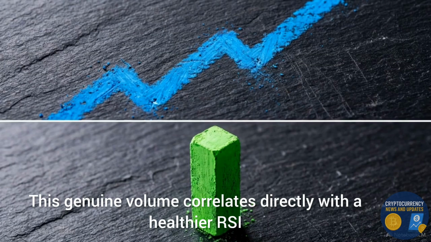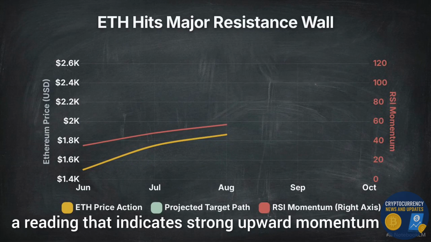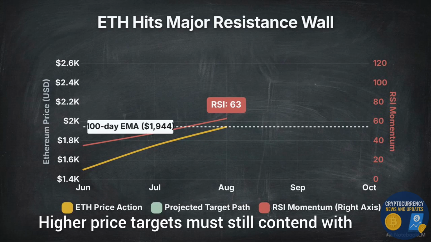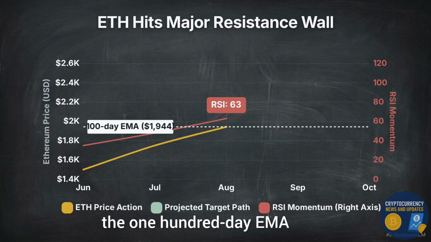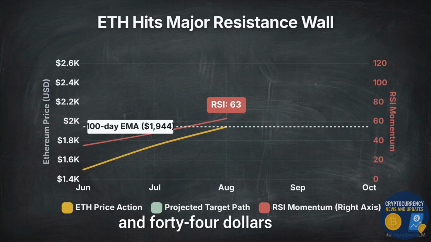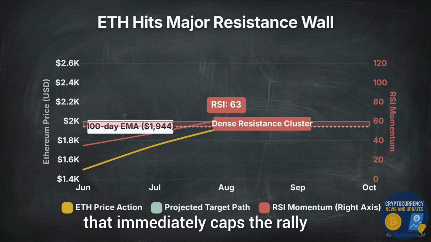This genuine volume correlates directly with a healthier RSI. Ethereum pushed its RSI to 63, a reading that indicates strong upward momentum without crossing into the dangerous overbought exhaustion zone. Higher price targets must still contend with the 100-day EMA. For Ethereum, this sits near $1,944, acting as an active resistance barrier that immediately caps the rally.